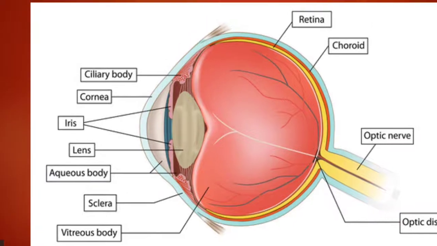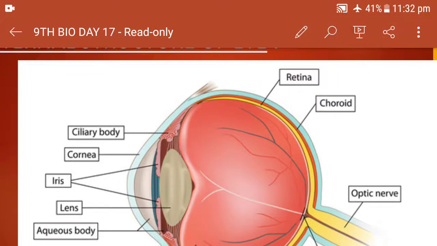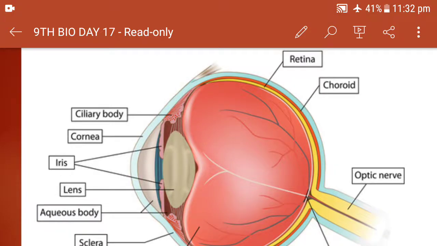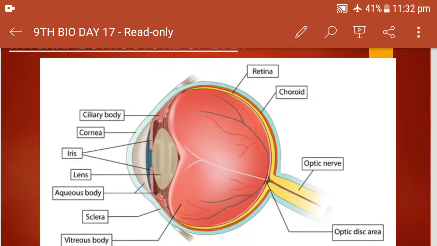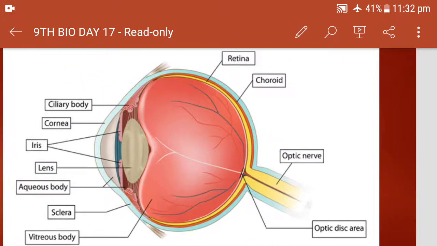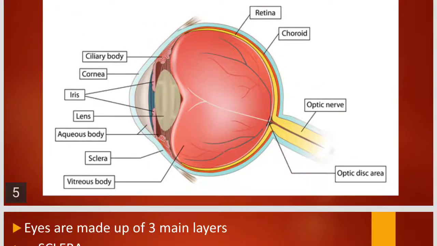Okay. Now coming to the third layer, that is the retina. The yellow colored layer is the retina. Now the retina is composed of the photoreceptors, the cells which are called rods and cones. We will study in detail about them. And the place where no vision is formed, for example, the place where the optic nerve is originating, this optic disc area, is called the blind spot, where no image is formed.